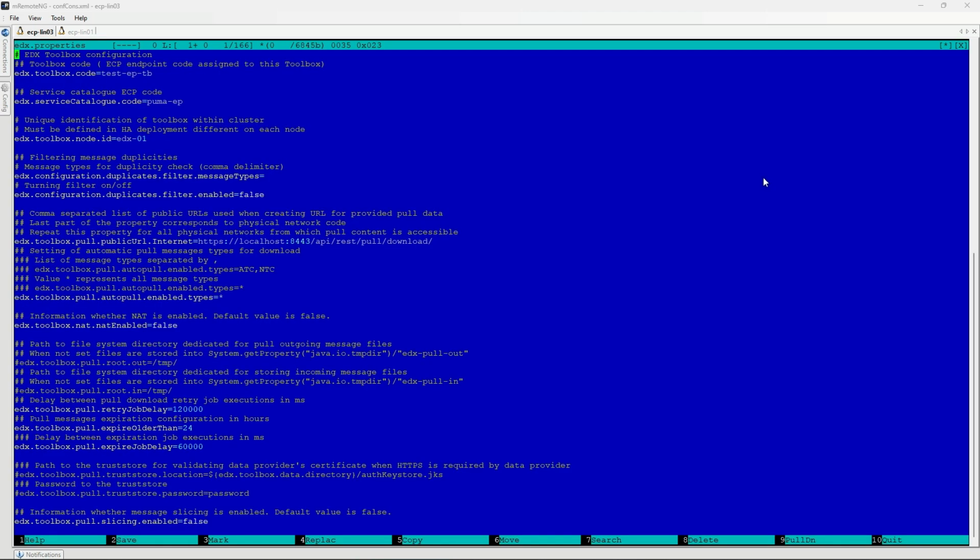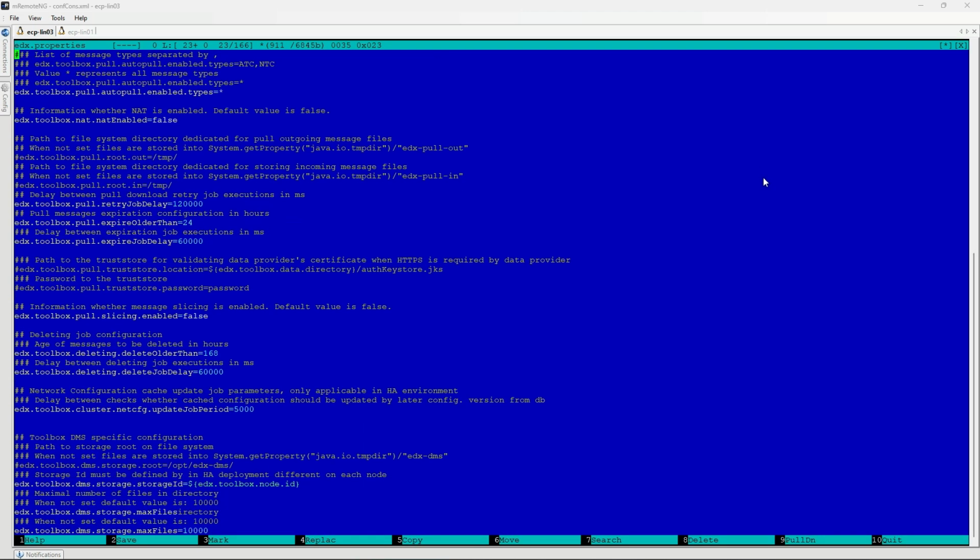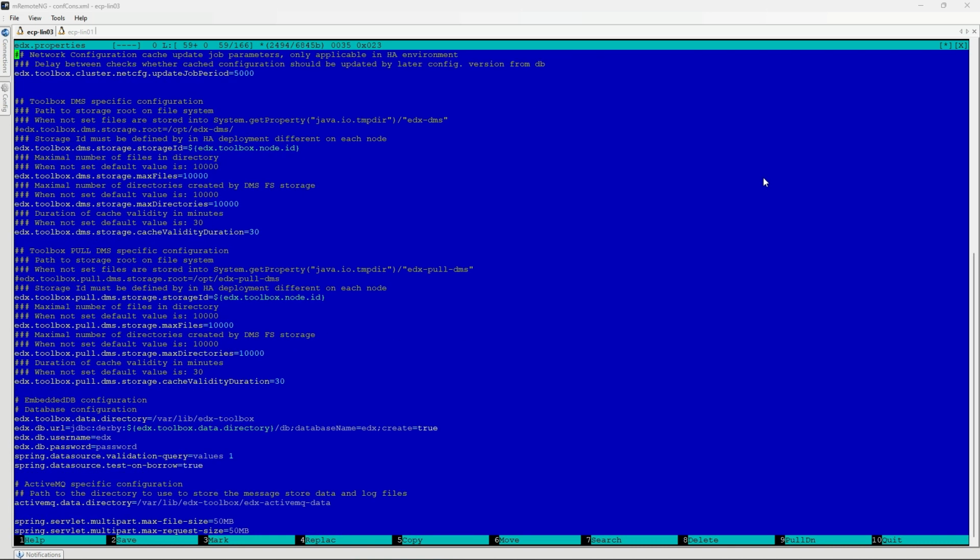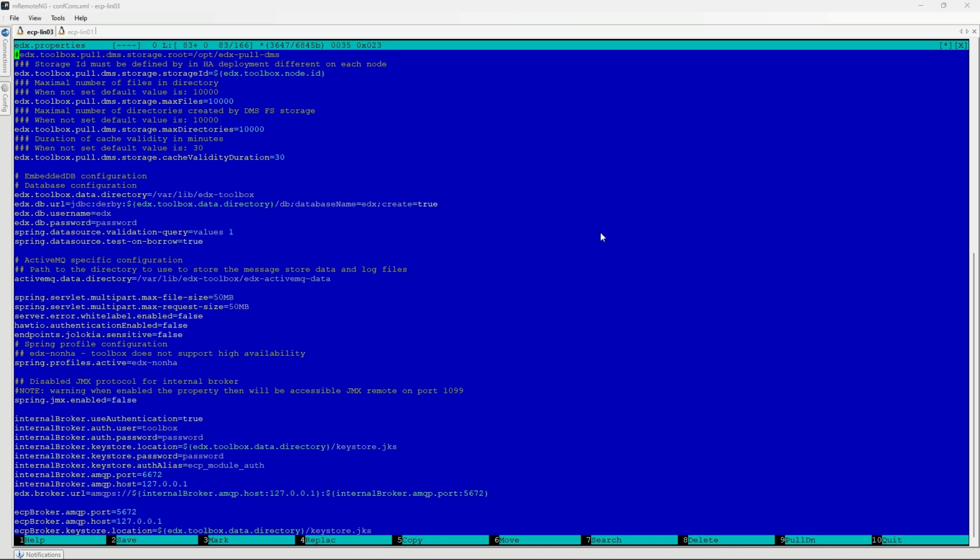It will also be necessary to add the hawtio.authentication.enabled property with value true to the edx.properties.